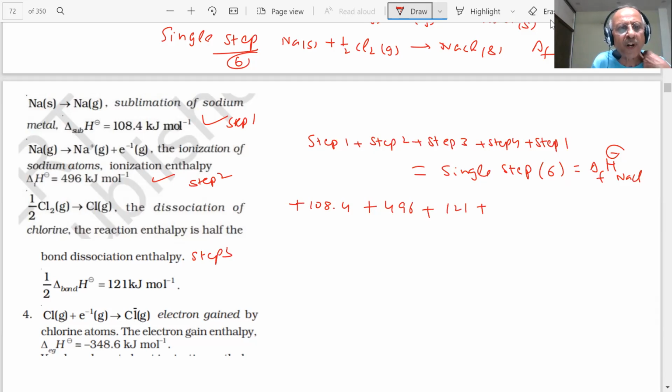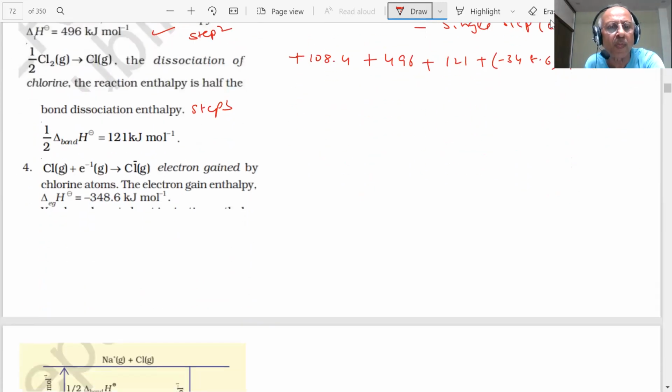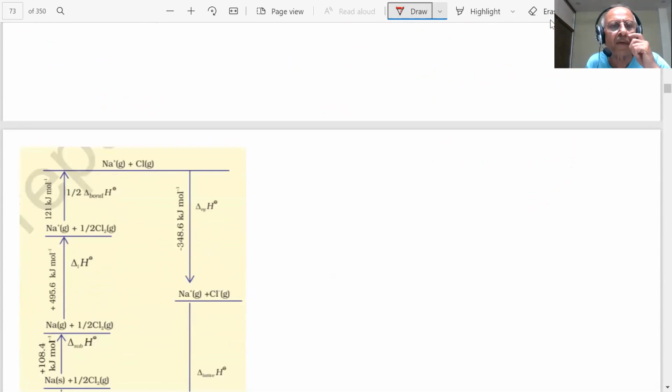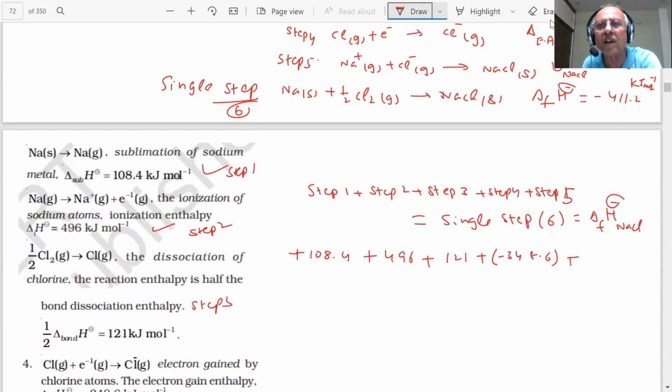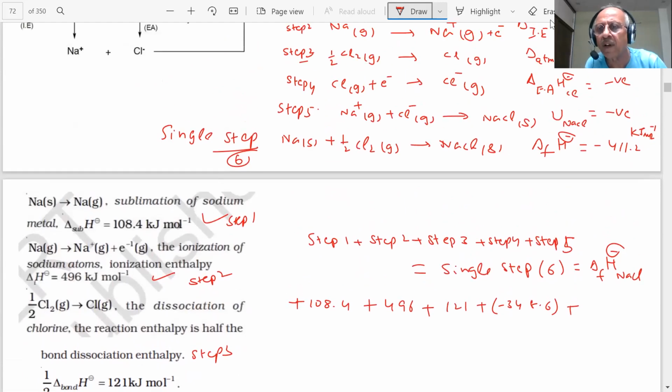Then step 4: energy is released, minus 348.6. Step 5 is my lattice enthalpy, minus U.